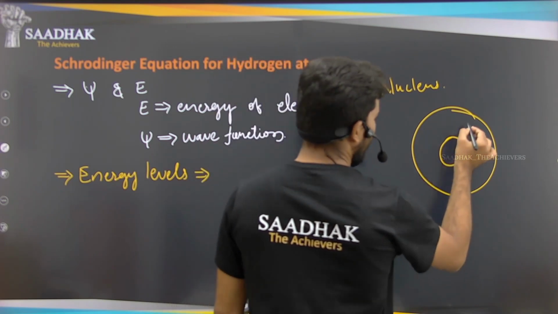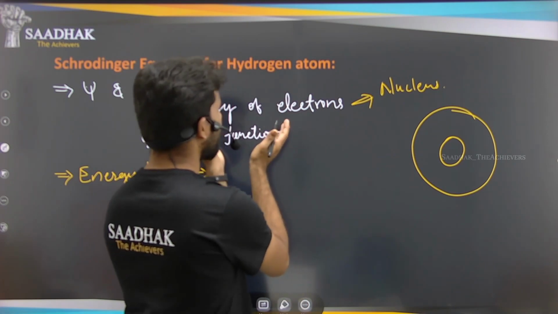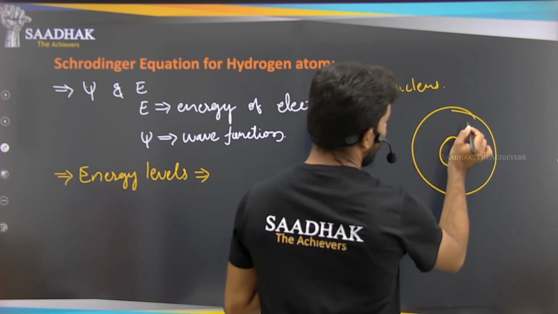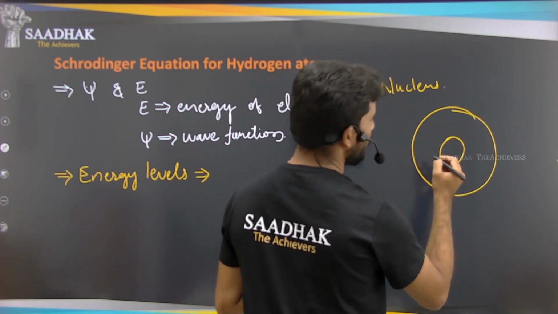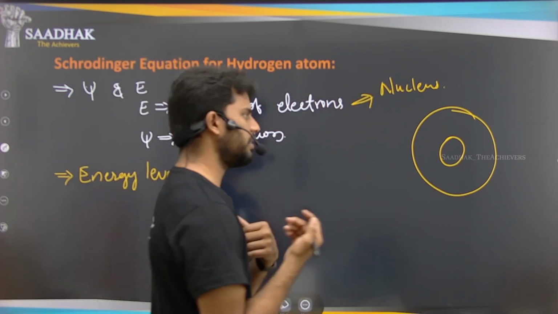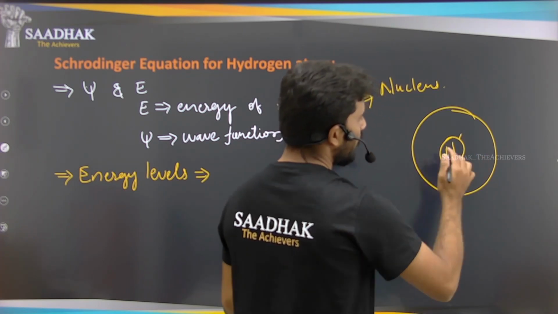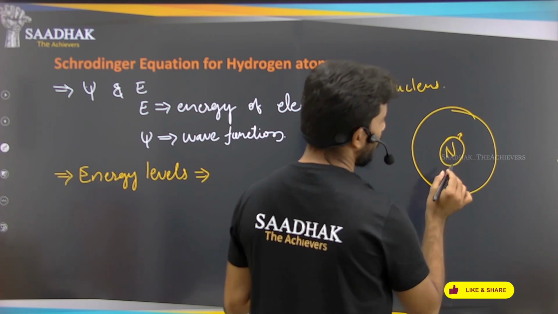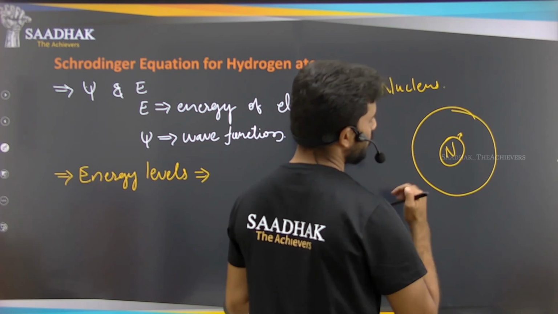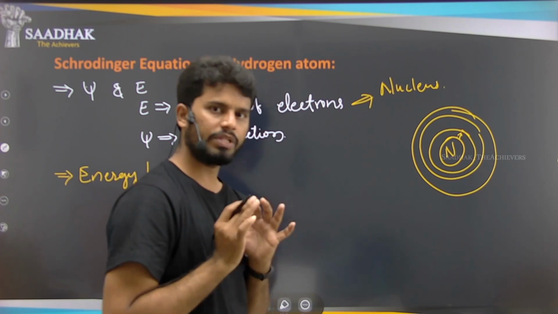So ikkada energy anedi, right, whatever the electrons are having this energy, మన ఎనర్జీ ఎక్కడి నుంచి అయితే మనం కనుగొన్నామో బై యూజింగ్ ద ష్రోడింజర్ ఈక్వేషన్, అక్కడ ఎలక్ట్రాన్స్ ఆర్ ది ఎనర్జీ ఏ రేంజ్‌లో ఉంది, వాట్ ఈస్ ద వాల్యూ ఆఫ్ దట్ ఎనర్జీ, ఆర్ వాట్ యూ సే వాట్ ఈస్ ద క్వాంటైజ్డ్ వాల్యూ ఆఫ్ దట్ ఎనర్జీ, depending on that. So if you start from the nucleus, so this is our nucleus here, and you are moving away from the nucleus, నుంచి మనం దూరంగా వెళ్తున్నా కొద్ది ఏమవుతుంది, there will be a change in the energy. Okay, there will be some change in the energy.